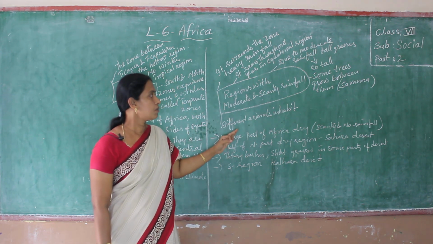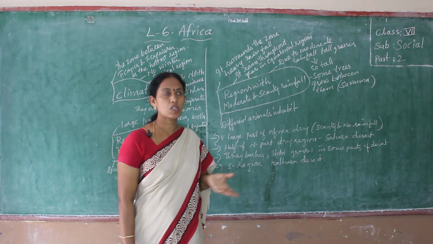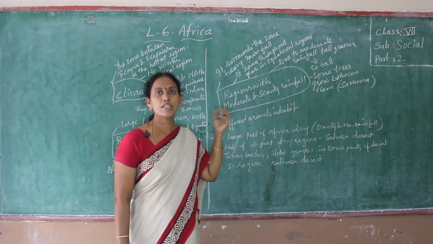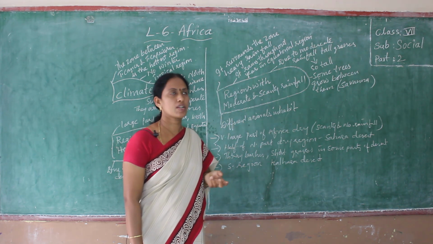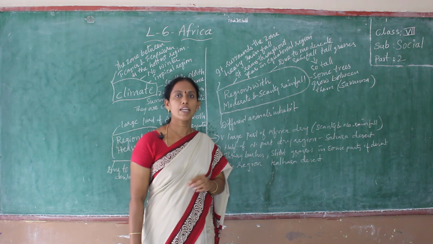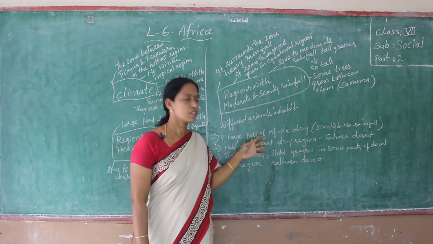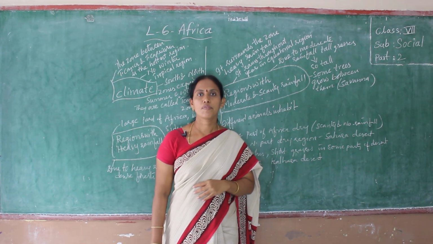There are many different animals inhabiting this region. Because of moderate and scanty rainfall, there are so many trees and dense forests, so many animals inhabit this region. Children, this is the climate and rainfall of the Africa continent.